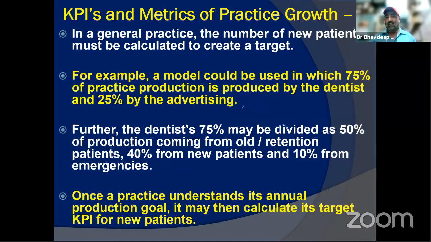So this is a metric that will tell you what exactly your mindset is when you're treating a patient. How do you treat a patient? Ideally, every patient should be treated with an open mind.